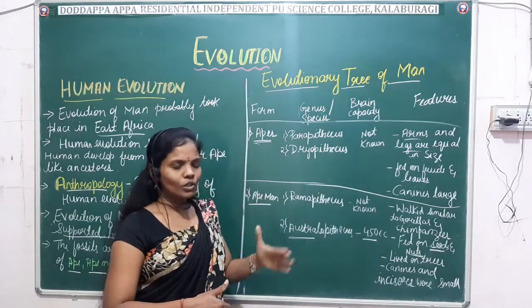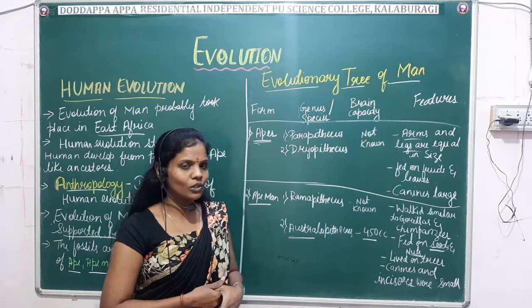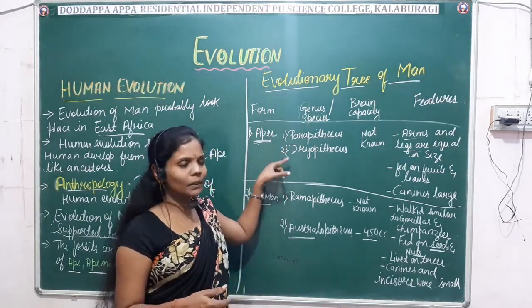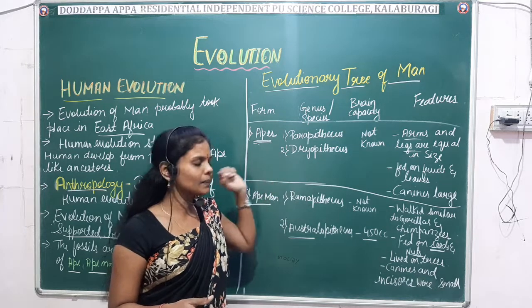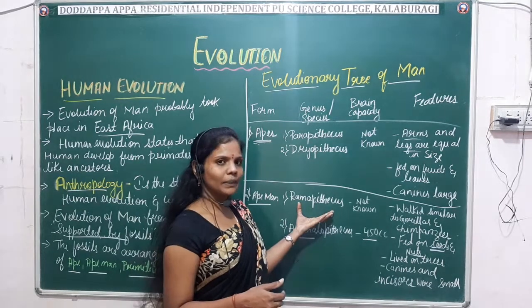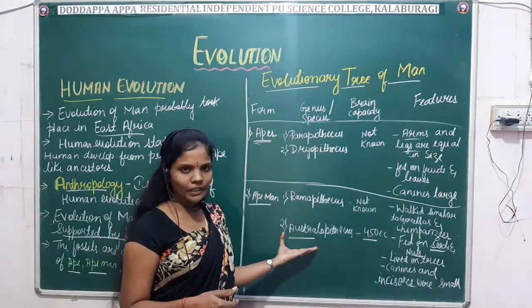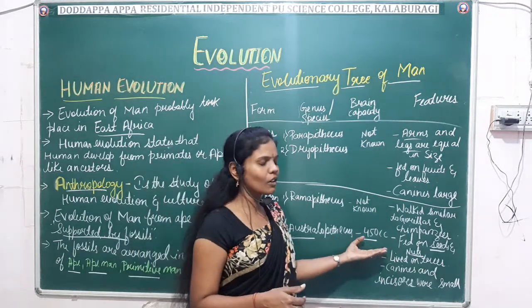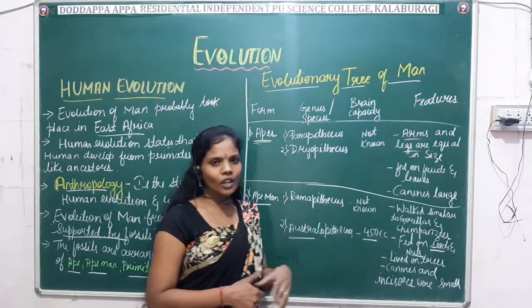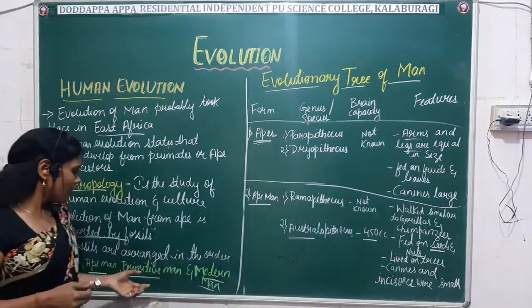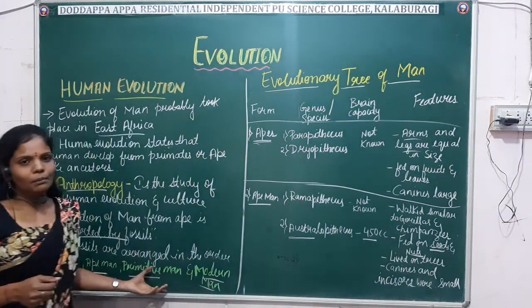Fine. So in the evolution of man, we have come across two. One is the apes. In apes, two forms: one is Parapithecus and the other one is the Dryopithecus. In the ape man, again we have studied two: one is the Ramapithecus and another one is the Australopithecus. Fine. So Australopithecus, its brain capacity is about 450 cc. So far we already studied what its features are. So next we'll move on to the modern man and the primitive man.